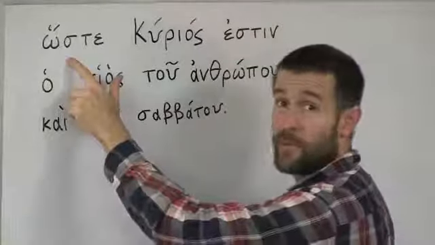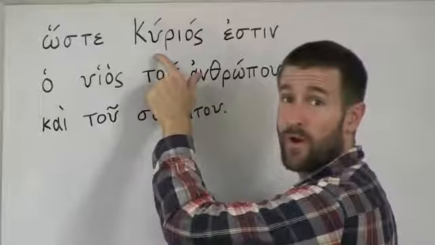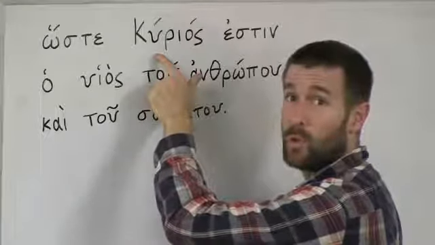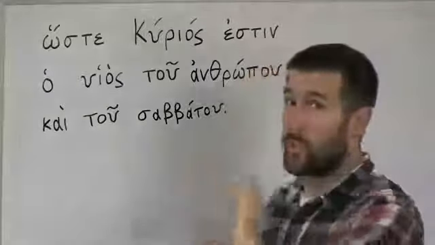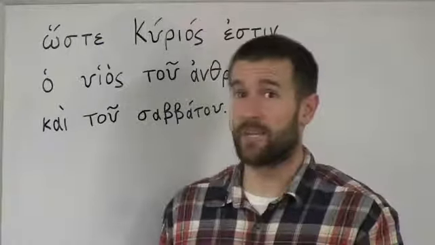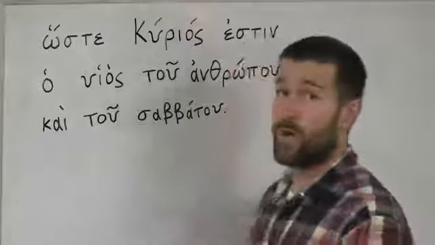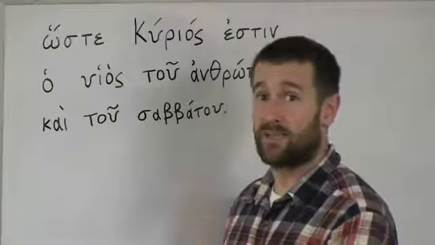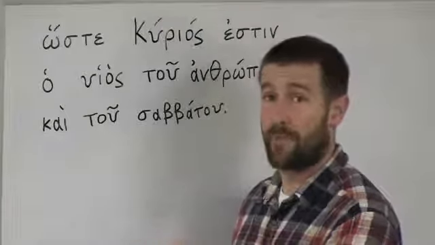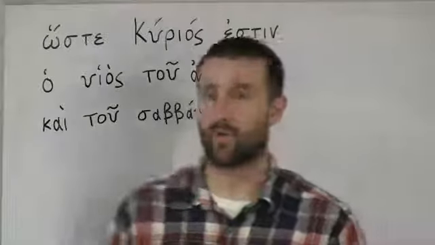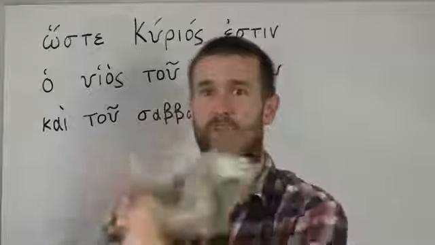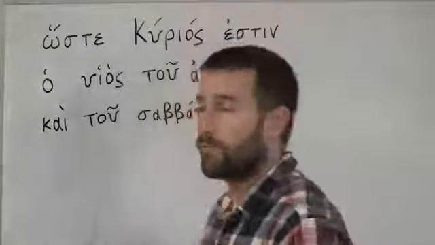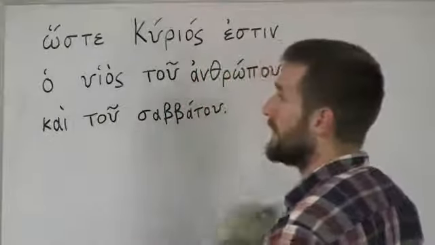Oste means therefore. Kyrios, we've already seen this word before, means Lord. Estin means is. Now notice, the word order is completely different in Greek, because in English it was, "Therefore the Son of Man is Lord also of the Sabbath." In Greek, the word order is a lot more flexible, so you can say the exact same thing and just put the words in a completely different order. It's just more flexible in Greek than we are in English, okay?